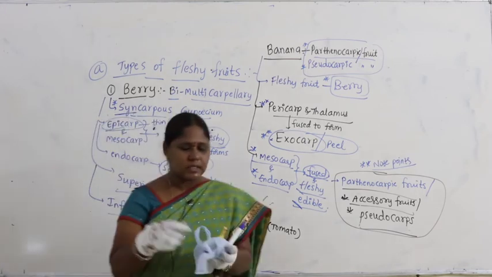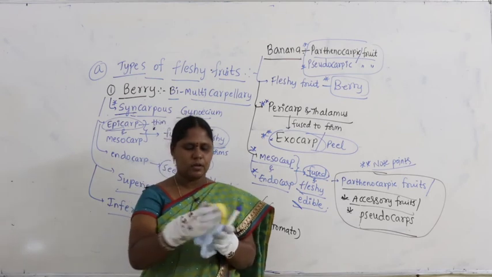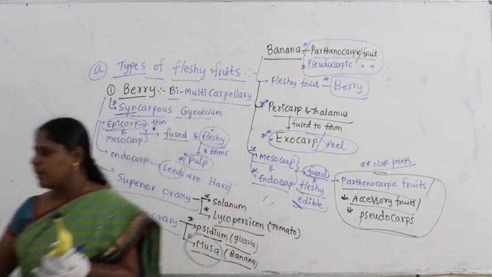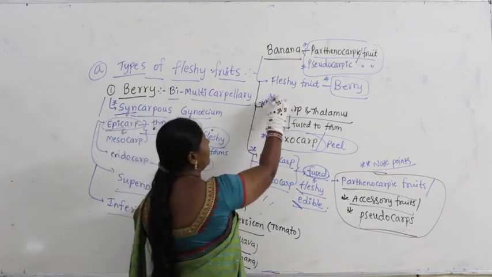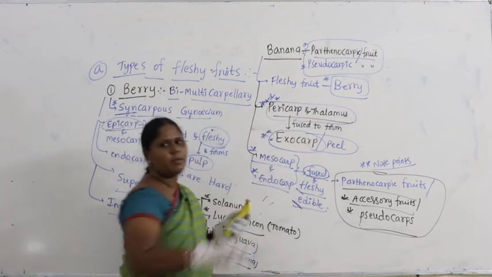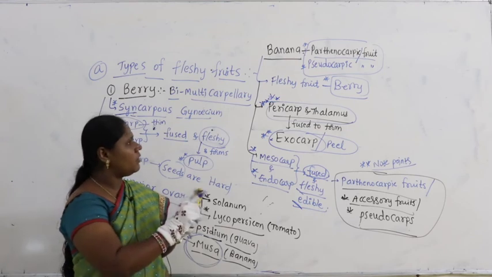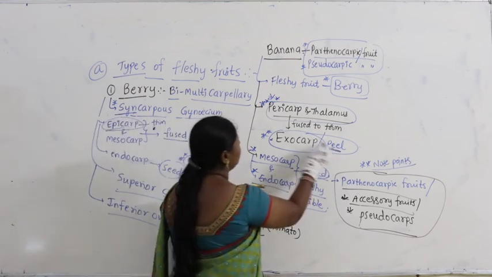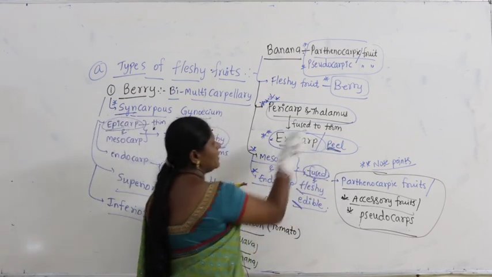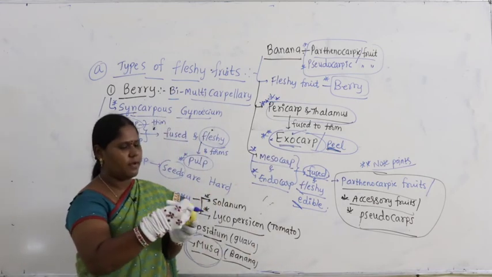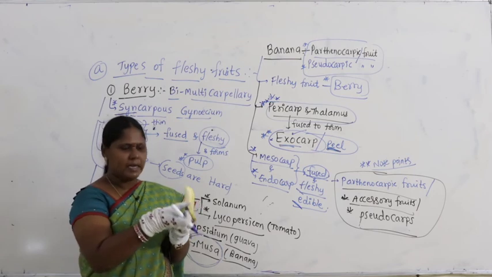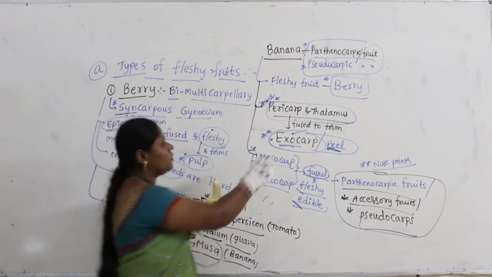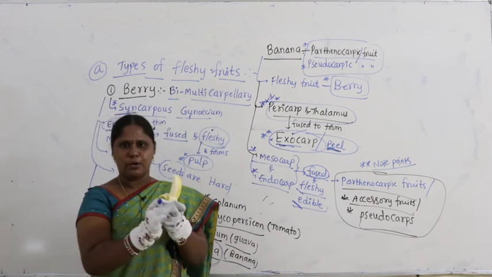So in this case, we have brought the banana, fleshy banana. Now when you look at this banana, what did I say? Questions will come. This is very, very important. Of course, it's a very common banana that we eat. Now, outermost peel. In case of banana, the outermost peel is called what? Exocarp. When I remove this peel, this peel itself is called what? Exocarp.